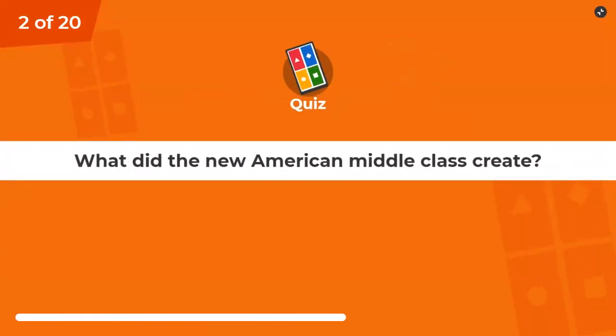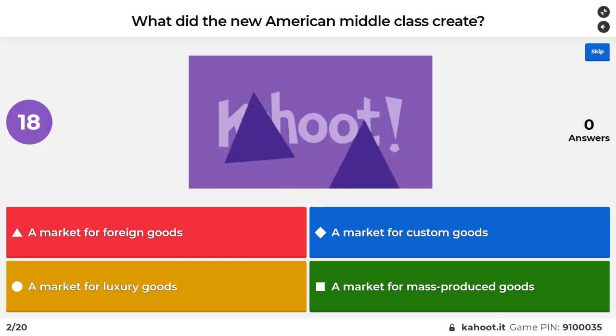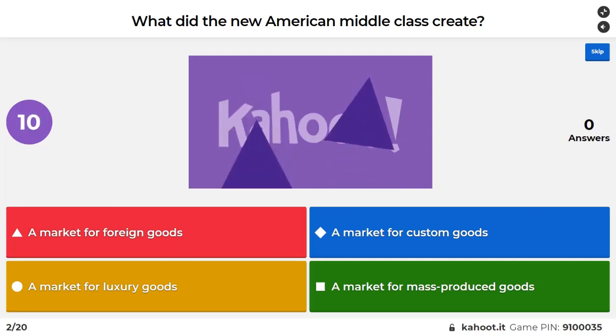Okay, what did the new American middle class create? A market for foreign goods, a market for custom goods, a market for luxury goods, or a market for mass-produced goods?